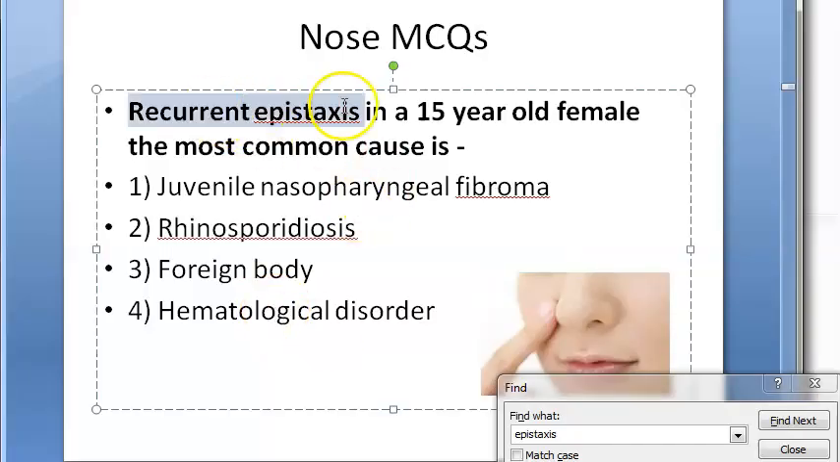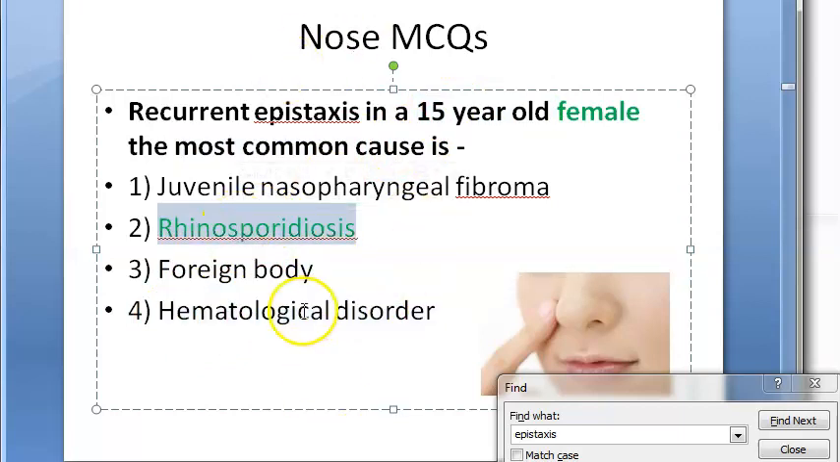Now look at this question: recurrent epistaxis in a 15-year-old female. See, now there's a clue here, it's a female. So what is the most common cause? Will you write nasopharyngeal fibroma? No. Can you say foreign body? Common cause in a 15-year-old female? I doubt that. Hematological disorder?